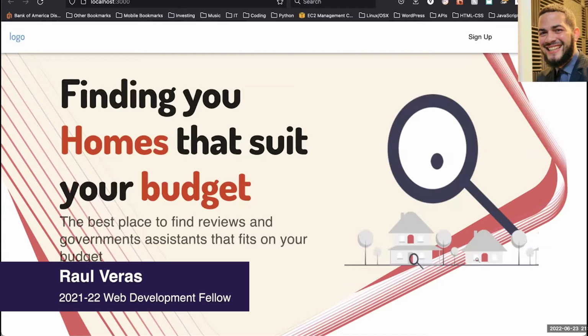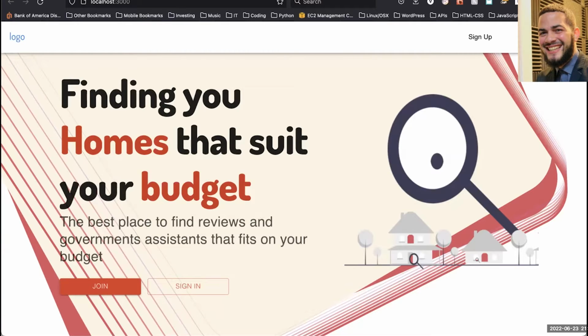And going on to our app. So, my name is Raul Veras. I'm part of the Progressive Web Development team, along with Michael and Amar. And our app is called Homeseeker. Ideally, what we wanted to do with this app and what we're aiming for this app to be is to help low to middle income individuals and families find housing, affordable housing in their area or wherever they may be